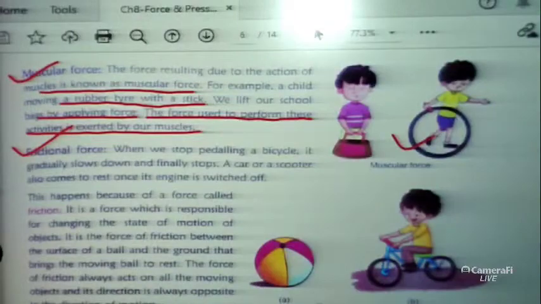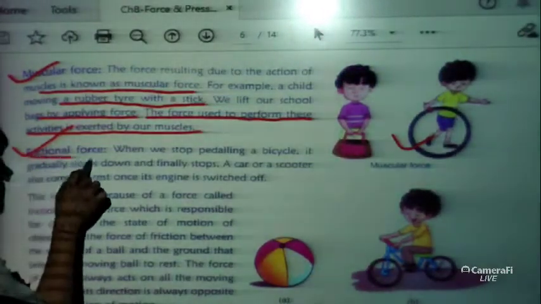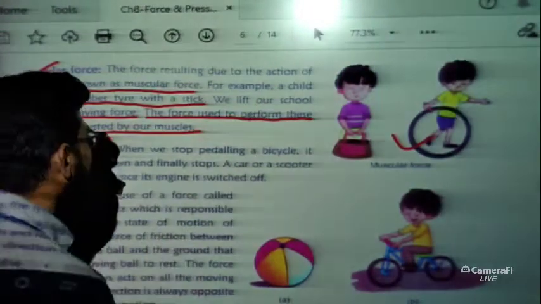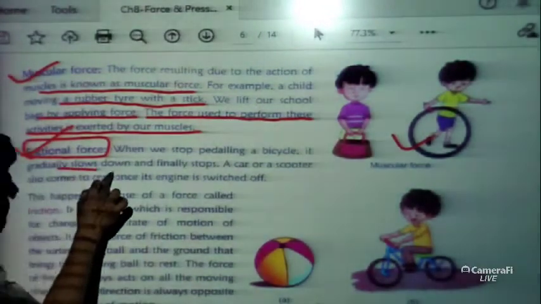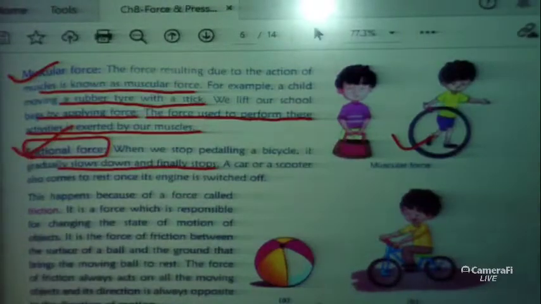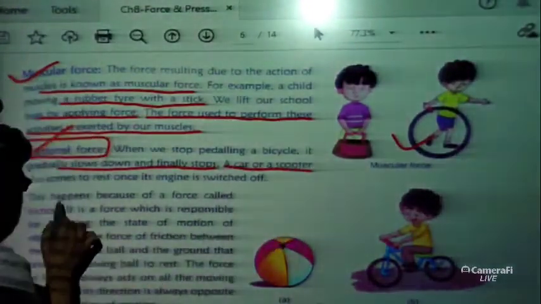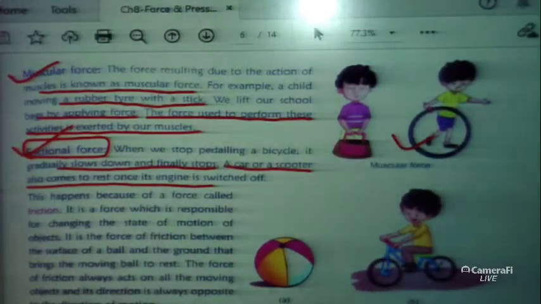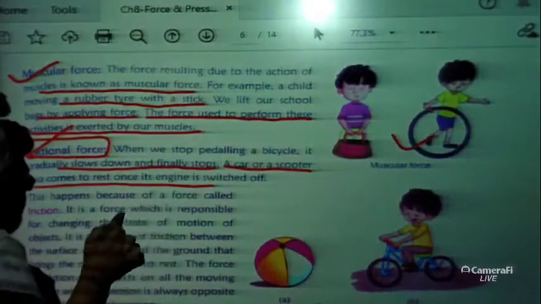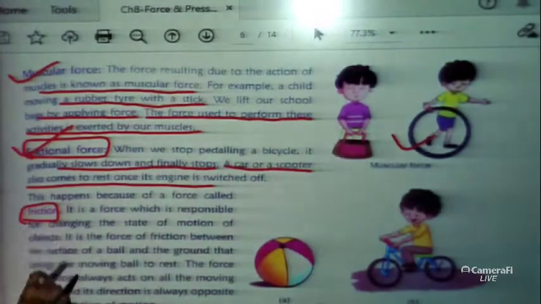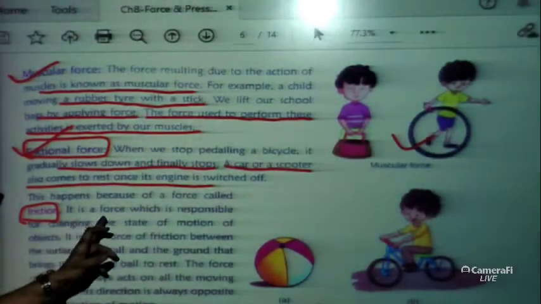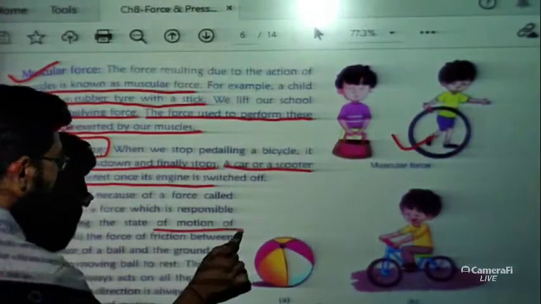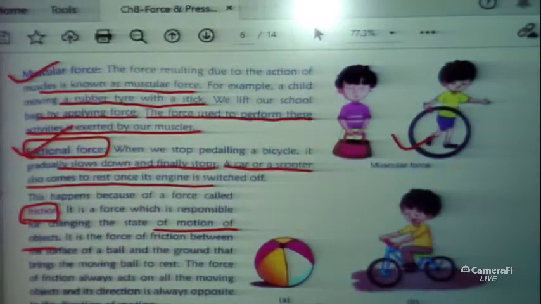Next thing is frictional force. You are quite familiar with this force. When we stop pedaling a bicycle, it gradually slows down and finally stops. Obviously, a car or a scooter also comes to rest once its engine is switched off. This happens because of a force called friction. Friction force is everywhere. It is a force which is responsible for changing the state of motion of an object.